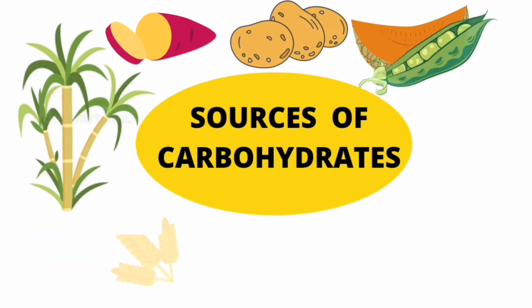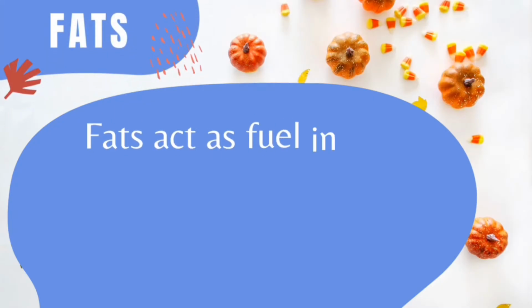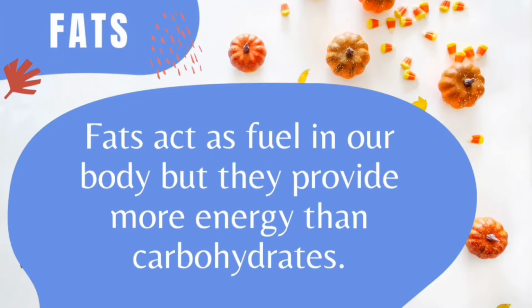Grains such as rice, wheat, peas, beans, sugarcane, sugar beet, many fruits like banana, mango, melons and vegetables are good sources of carbohydrate. Fats act as a fuel in our body. They provide more energy than carbohydrates.